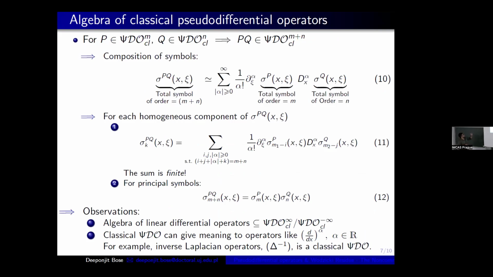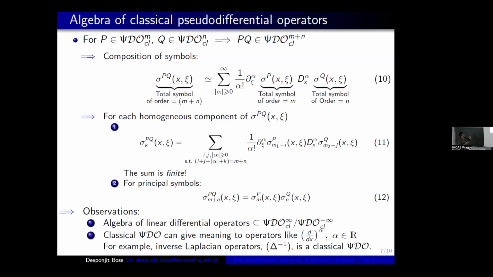Now, take P, which is a pseudo differential operator of order m, and Q, which is a pseudo differential operator of order n. Then we can say that PQ is a pseudo differential operator of order m plus n, from the symbol expansion, since all of the terms are homogeneous. So this composition of symbols can be derived.